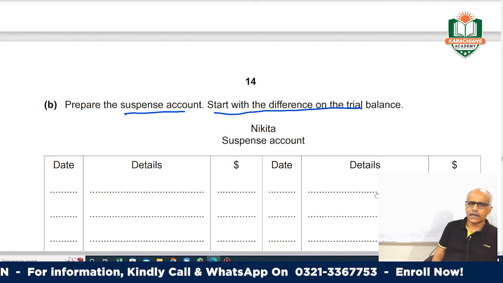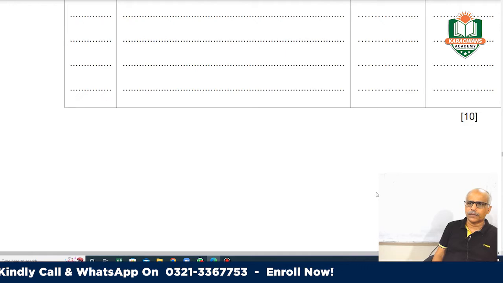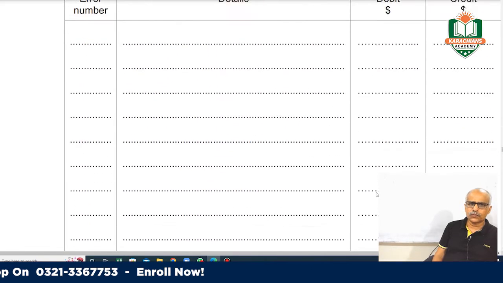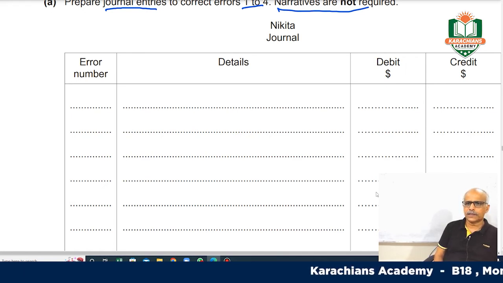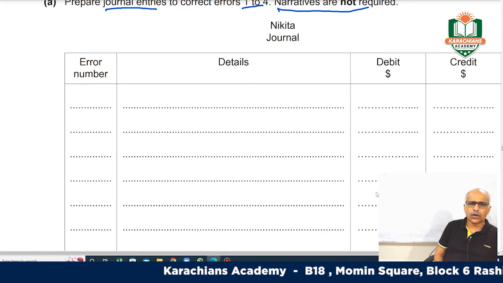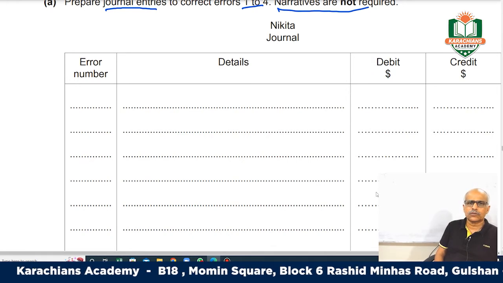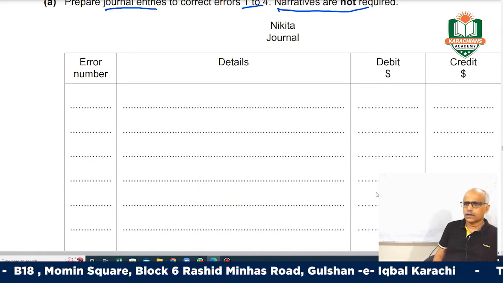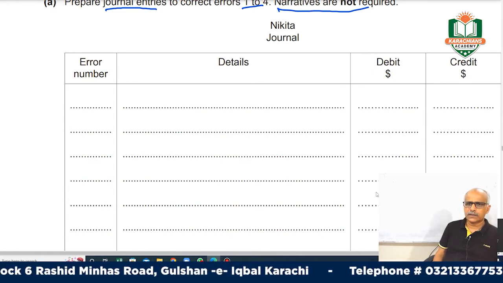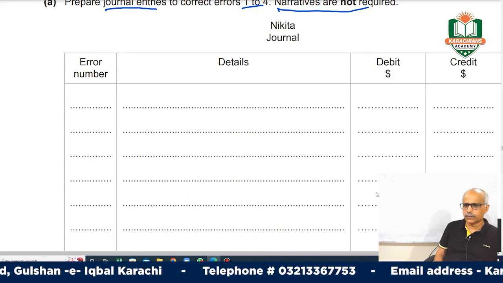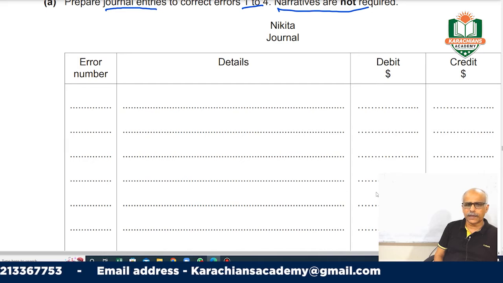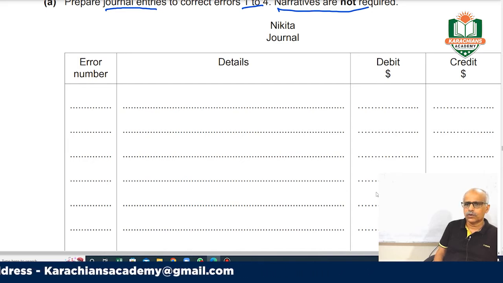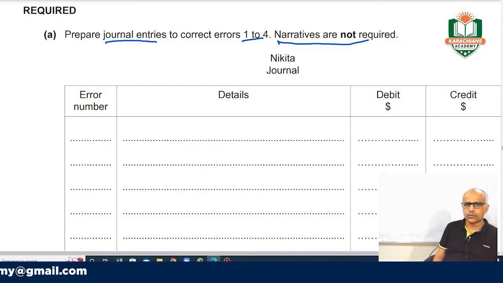Let's move on and make the journal entries. During a paper you will be making journal entries in this format: error number, details, debit and credit. I will not be making my entries here; I'll be switching to the paper where all the information is given, so I will be doing it there. When you are preparing for examination, always do it in this format. Okay, move on.